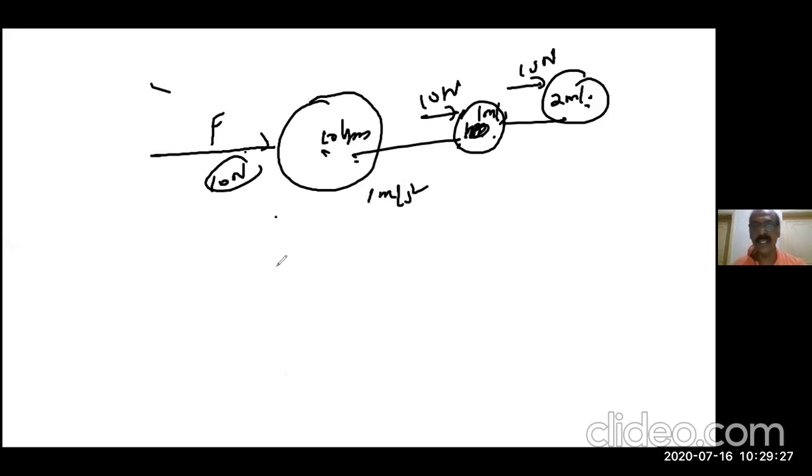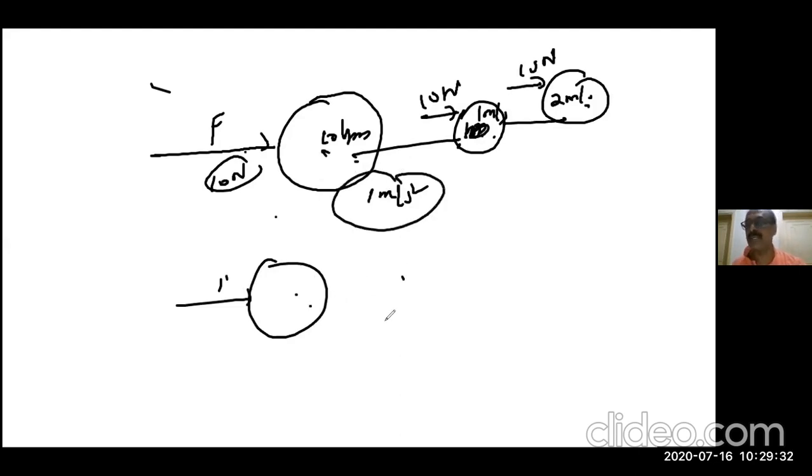But actually the idea is, if you give a force, it gains an acceleration of 1 meter per second squared. That means in 1 second, it will gain a speed of 1 meter per second, and in that 1 second it will cover 1 meter. Again, you have to exert the same force. Then only from there, the same 1 meter per second increase in speed will come. That means 2 meters will be covered. Again, if you give the same force, it will cover 3 meters, because the velocity is increasing from 1 to 2, 2 to 3, like that. Clear? If there is no force exerted, that increase won't be there. Every 1 second it will cover 1 meter.